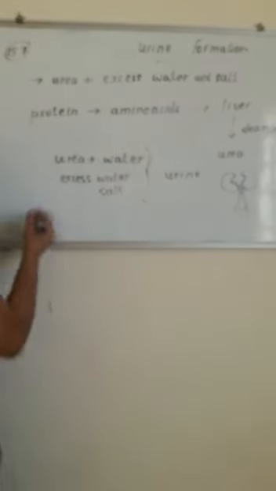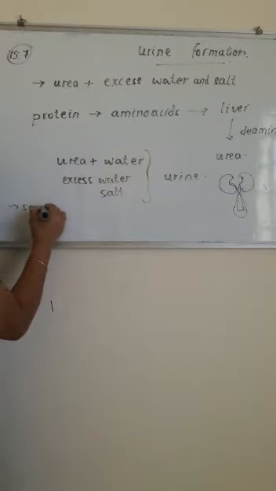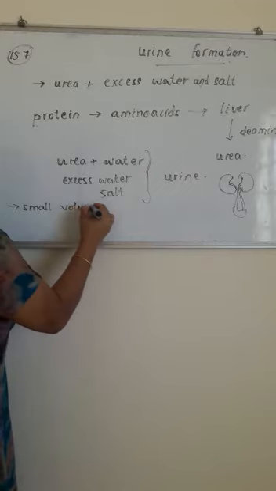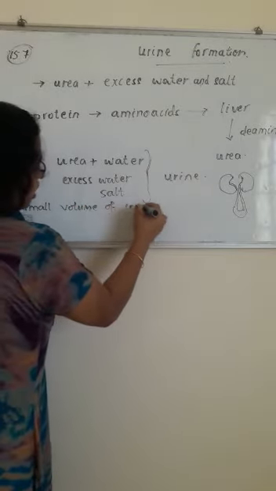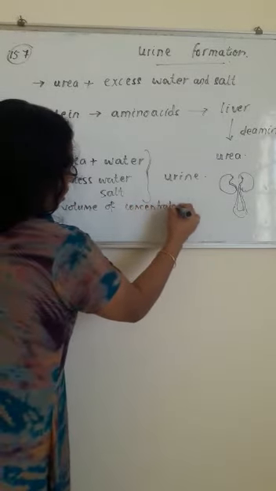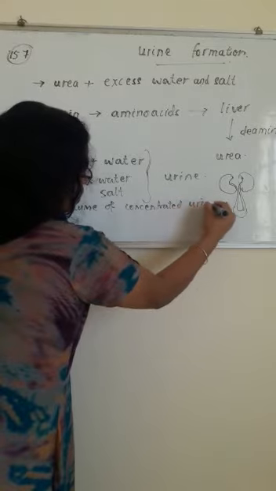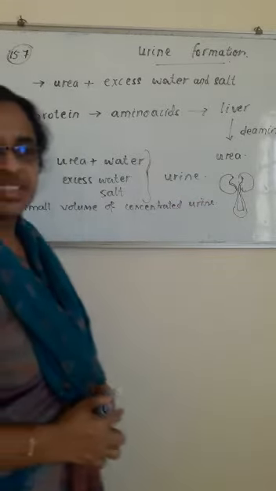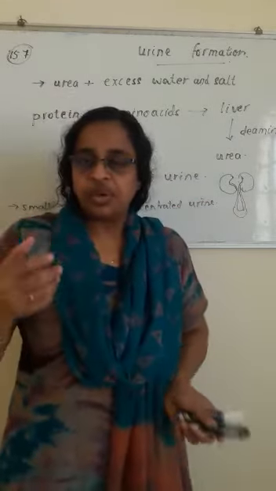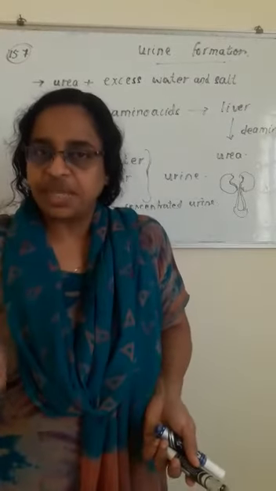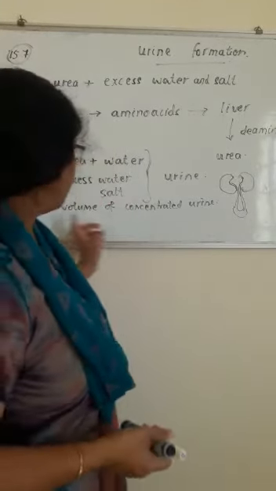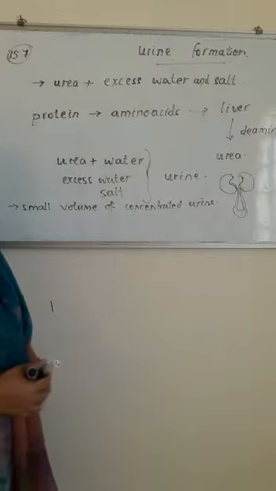Okay. So small volume of concentrated urine. In which condition is it produced? When we do exercise, if a lot of water is lost from the body through sweating, then the kidney will produce a small volume of concentrated urine.